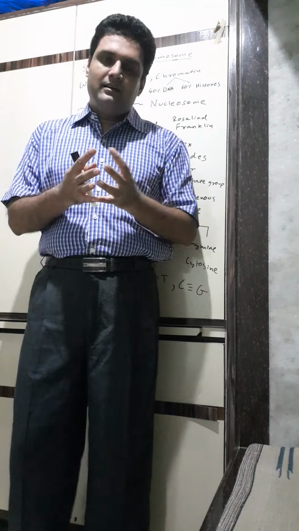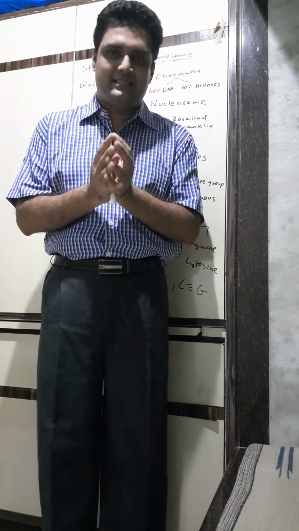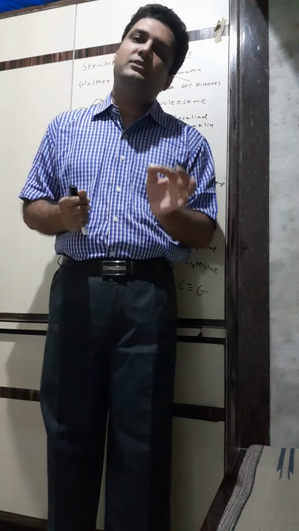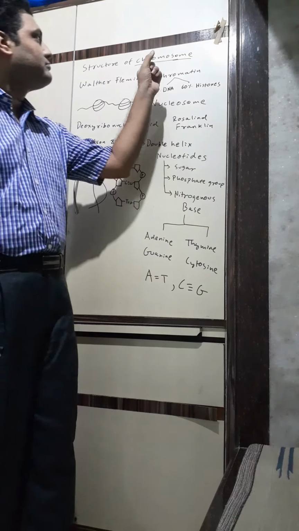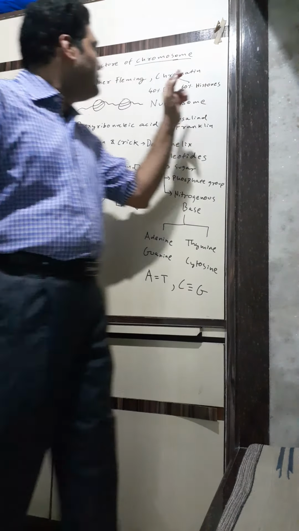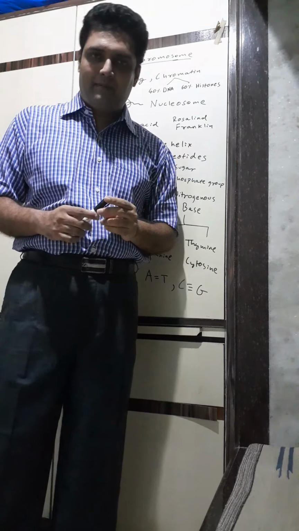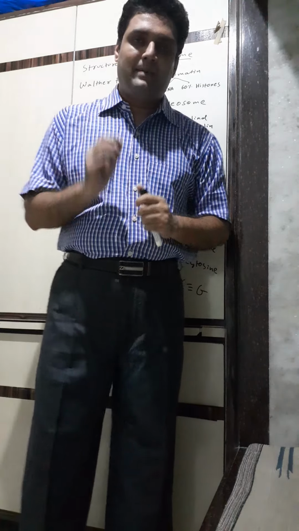It's like a network. Okay, it's in an entangled state of many fibers. They are not condensed. During cell division, these network of fibers will get condensed and distinct to form structure called chromosomes. Now, who discovered chromosomes? Chromosomes were first discovered by a scientist called Walther Fleming. He discovered it in amphibian called salamander.